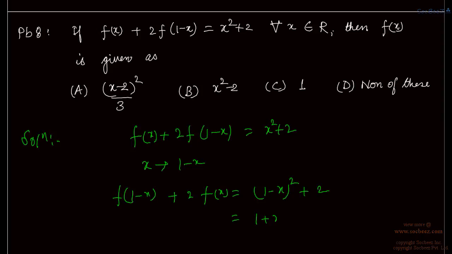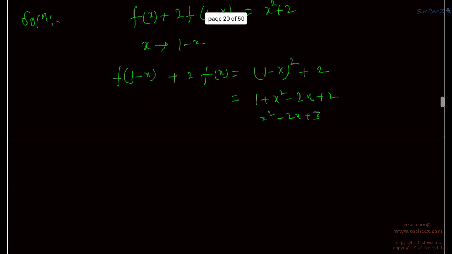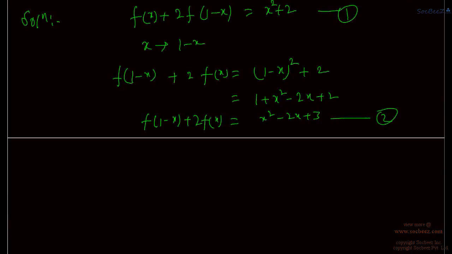Which is equal to 1 minus x square is 1 plus x square minus 2x plus 2, that is x square minus 2x plus 3. So solving these two equations, we now have two equations to solve. This is equation number 1, and f1 minus x plus 2fx is equal to this, which is equation number 2. So we have to eliminate f1 minus x, right? So 2 times equation 2 minus equation 1 will eliminate f1 minus x.